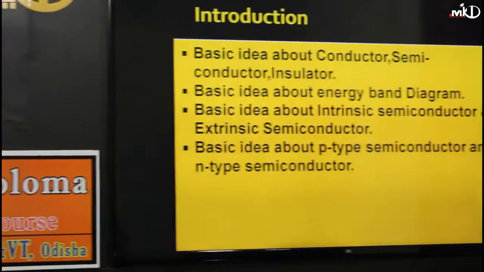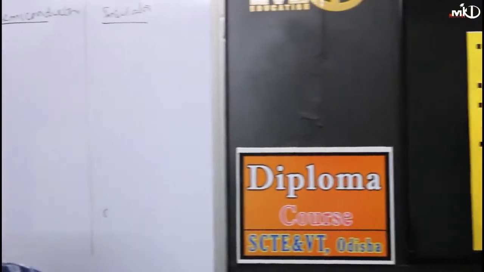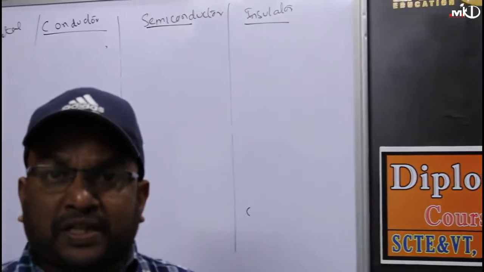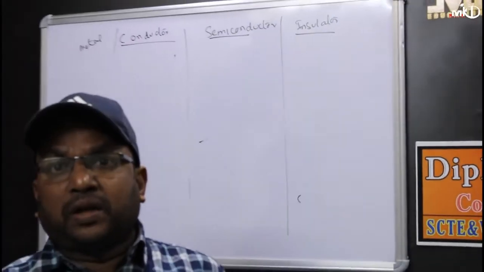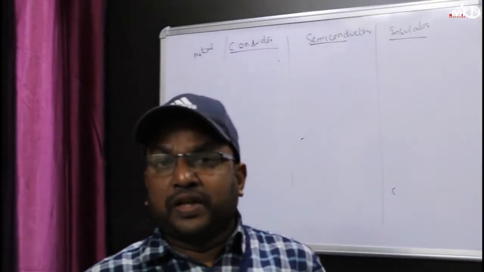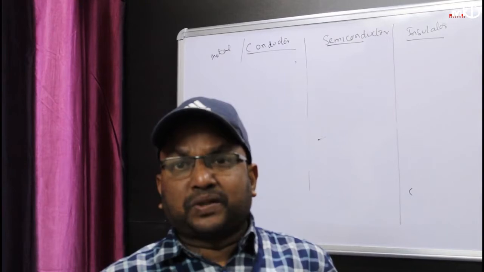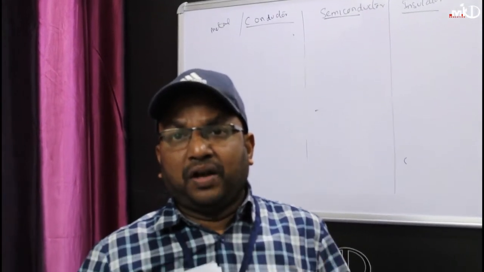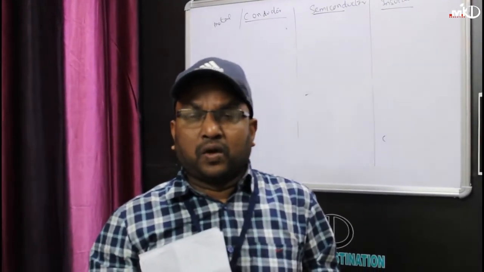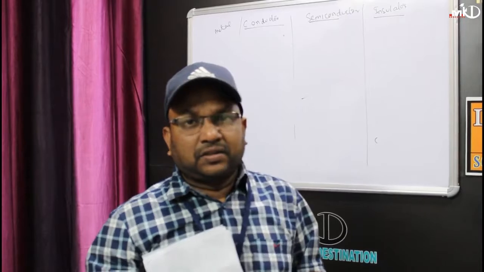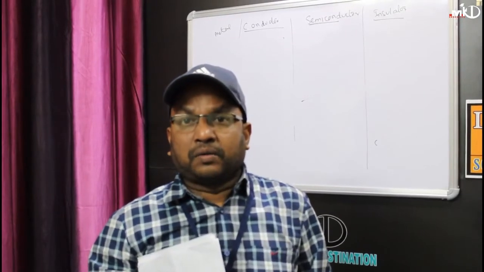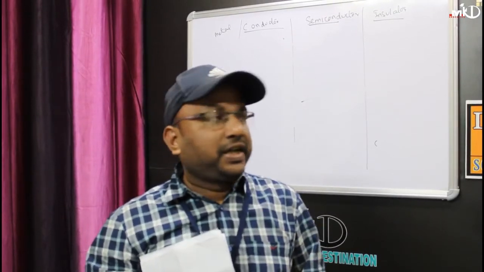Whereas a semiconductor has some free electrons, but we have to apply some temperature to generate these free electrons. But in an insulator, we do not have any free electrons at 0 degree Kelvin, or even if we apply more temperature or electric field, it is very difficult to generate electrons from the insulator.